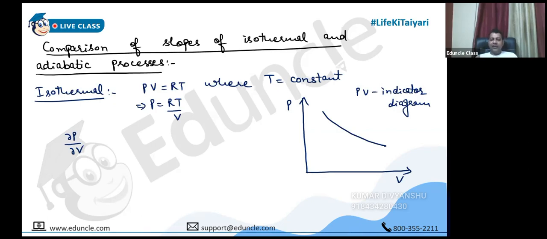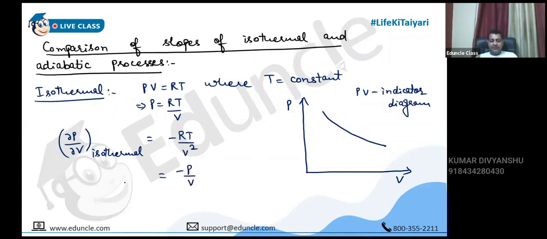Just for formality, I have drawn one line. Obviously, this line has some slope associated with it, and that slope is given by the derivative of y with respect to x, dy by dx. On the y-axis we are plotting pressure, and on the x-axis we are plotting volume. So that's why it is curly P by curly V. So curly P by curly V for the isothermal process can be obtained using this expression, because now we have P dependent upon volume, and R and T are constant. So it will become minus RT by V square. So can I write RT by V again as P? So it is nothing but minus P by V. Please check. Because RT by V is P.